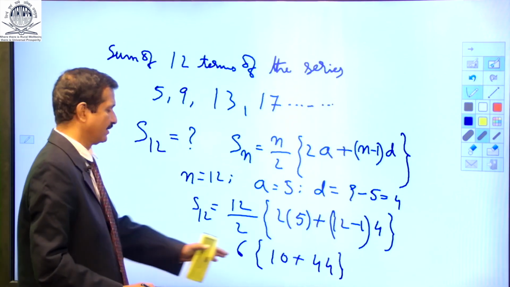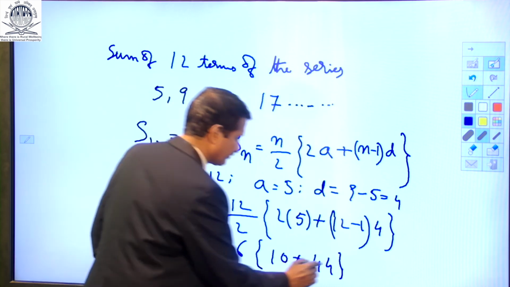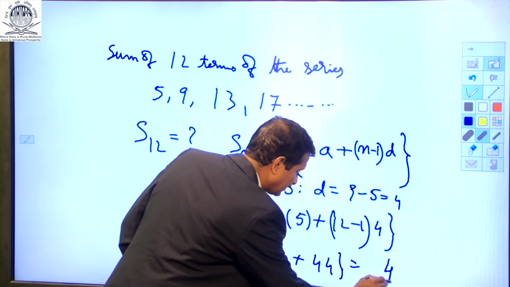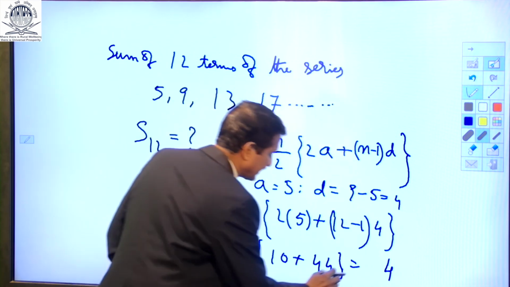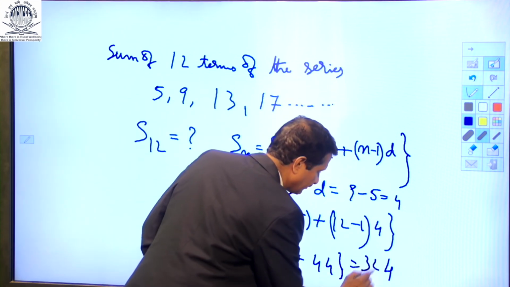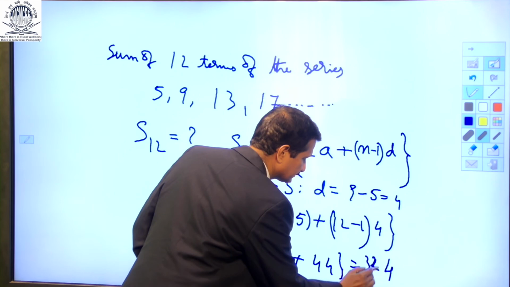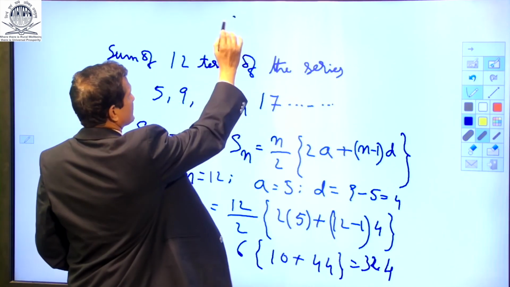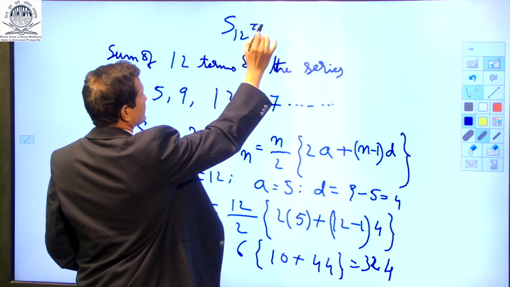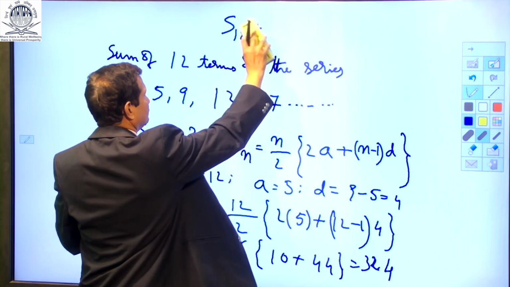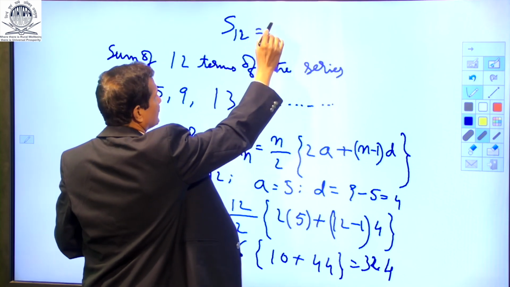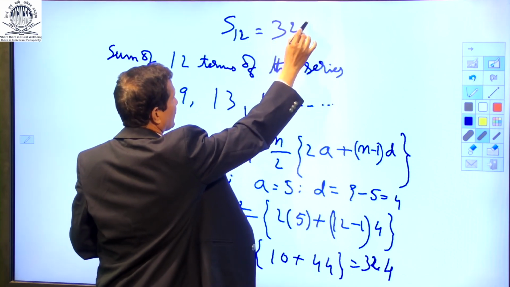This gives me 54 into 6. 54 into 6 is 324. So S12, the sum to 12 terms, is 324.